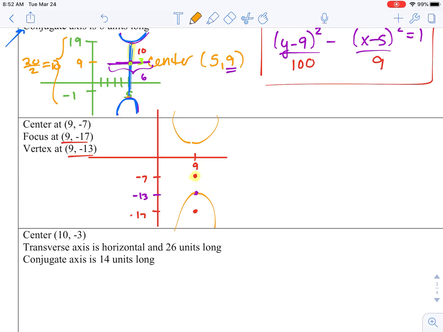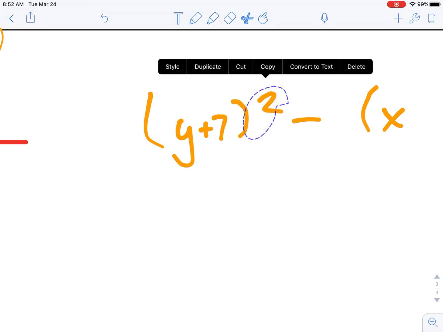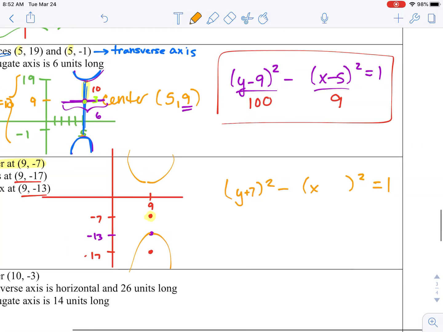Because it's opening up and down, our y will come first. And then from here, we can put in the center. The center is at 9, negative 7. Now remember, the y is first, and the opposite of a negative 7 is a positive 7. And then we have our x minus 9.